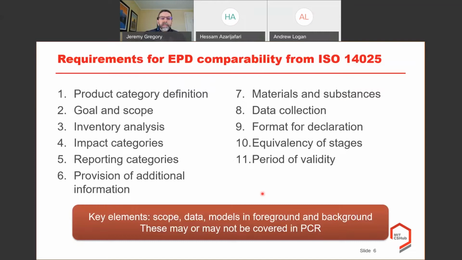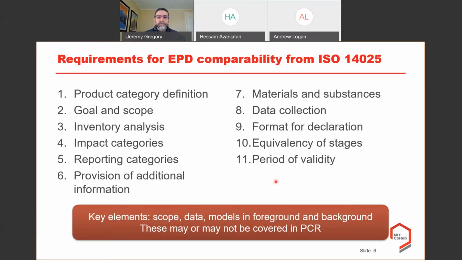So I'll just tell you that the key elements really are what's the scope of the analysis, what kind of data is used, and what are the models in both the foreground and the background. And these may or may not be covered in the product category rule, which is sort of like the rules that we use to establish EPDs. And like I said, when you're creating them just for reporting, you don't have to have consistency in every single one of these things because they're not meant for a comparison. But if you are looking for a comparison, that is something that you need. And in the vast majority of cases, you'll see that's not the same among different alternatives.